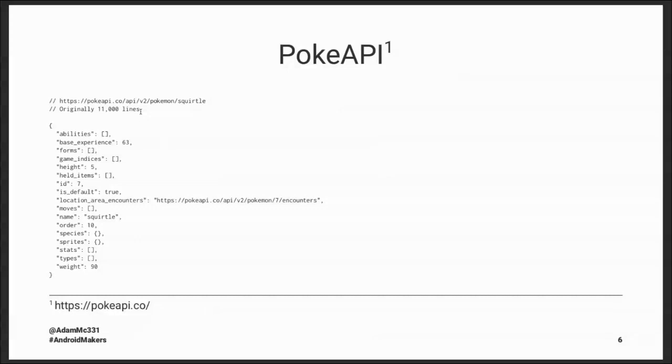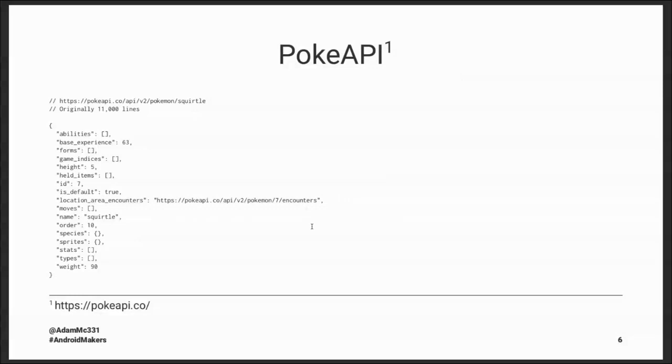Every ability, every game that this Pokemon appears in, all of their images, their types. This is really complex, and sometimes we even still get URLs like we do here to more information. And so it's great, we have a lot of details. But again, if I were to put this into an Android app and I want to make a Pokemon detail fragment, I now have way more information than I need.